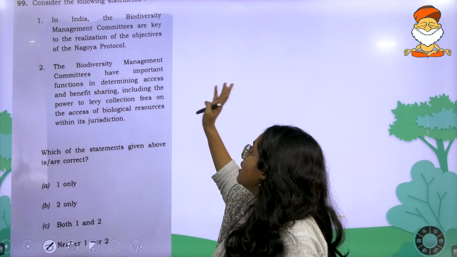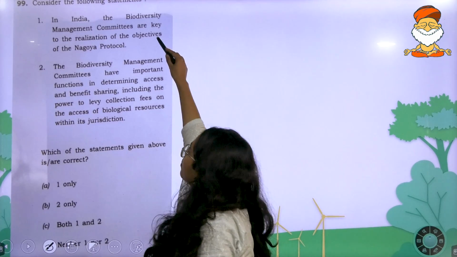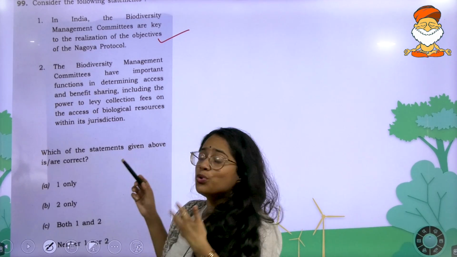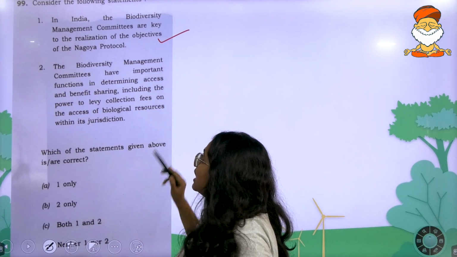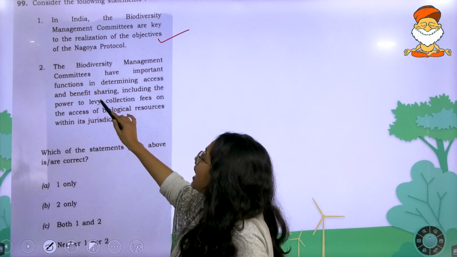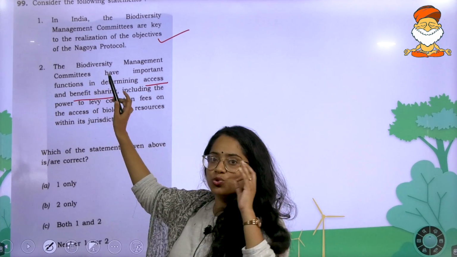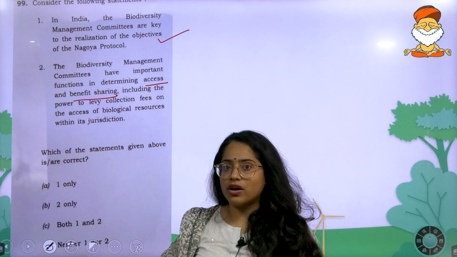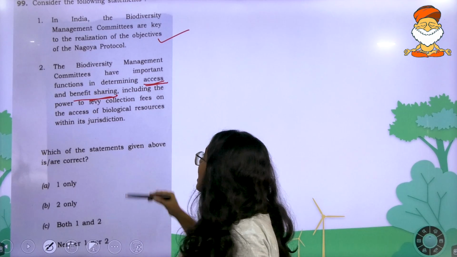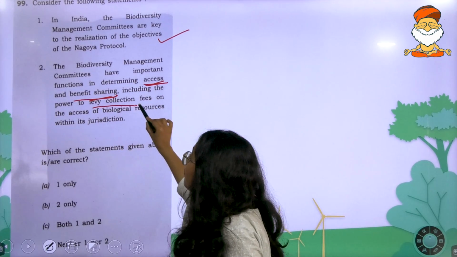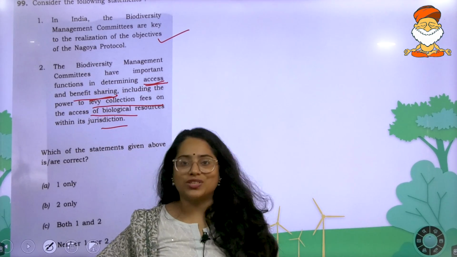In India, the biodiversity management committees are key to the realization of the objectives of the Nagoya Protocol. Yes. The Nagoya Protocol came as part of the Convention on Biological Diversity. That statement is correct. The biodiversity management committees have important functions in determining access and benefit sharing. Those who have good basics in environmental organizations will know access and benefit sharing is related to the CBD, including the power to levy collection fees on the access of biological resources within its jurisdiction.